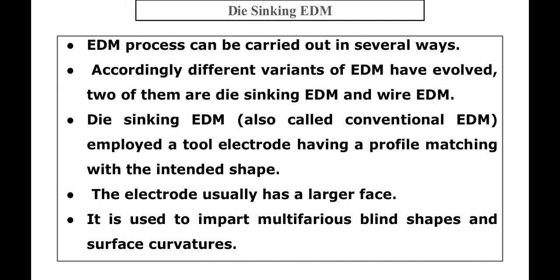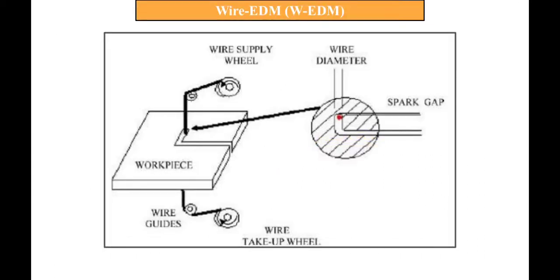On the other hand, wire EDM, or WEDM, also known as wire cut EDM, employs a conductive wire as a tool electrode, and this wire is continuously moved between two fixed pulleys, and the workpiece is fed against the wire.